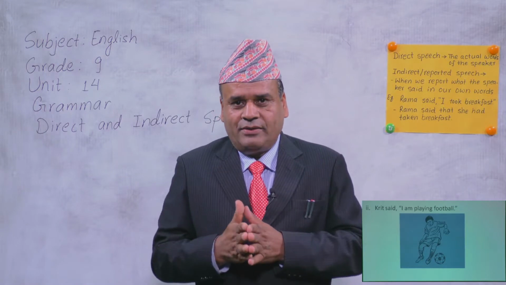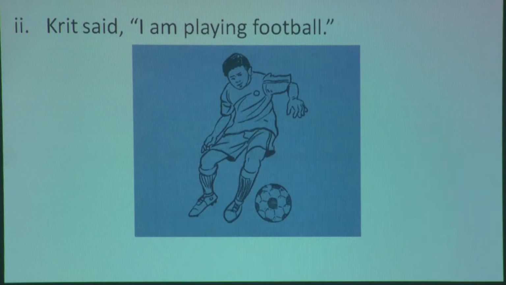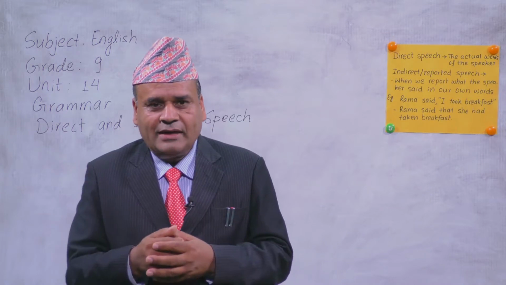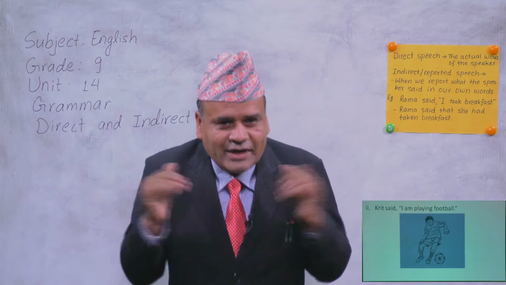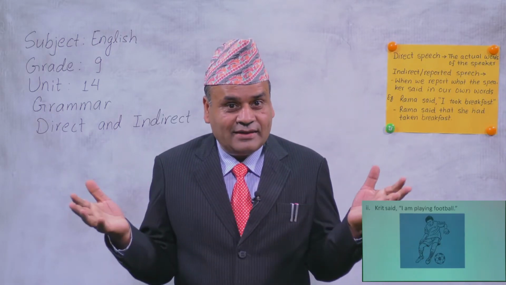Okay, so "I am playing football." The direct sentence, inside inverted commas, this is present continuous tense. Should we change or not? What do you think? Can you guess?